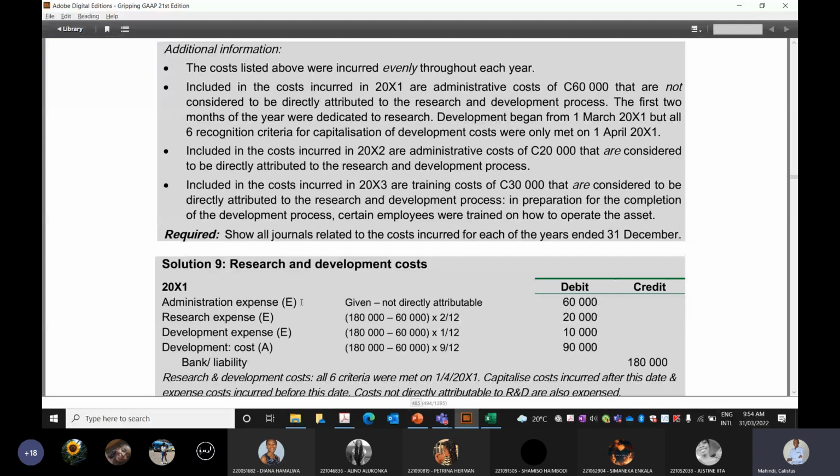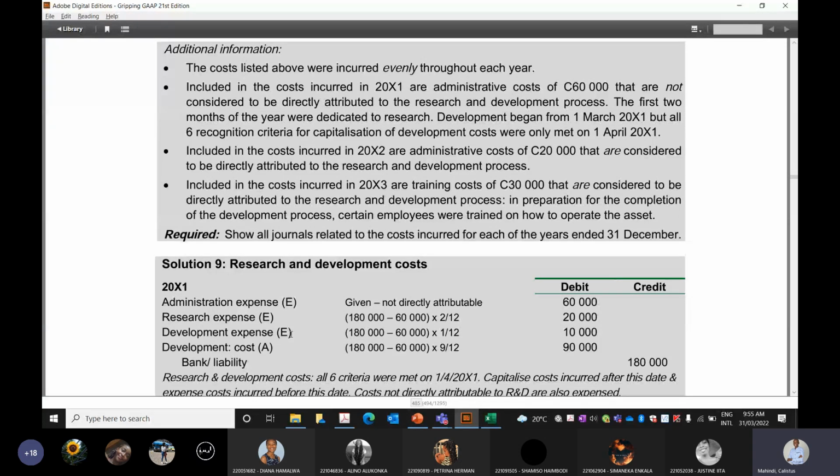Research expense, 20,000, again goes to the SPL. Development expense, 10,000, is an expense and goes to the statement of profit or loss. And then the rest of the development costs from April to December are capitalized. That would appear in the statement of financial position.